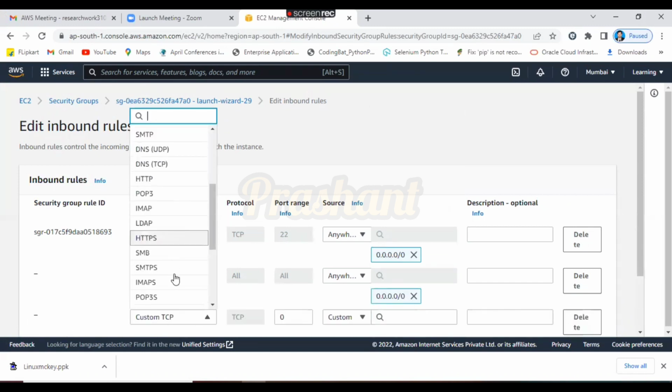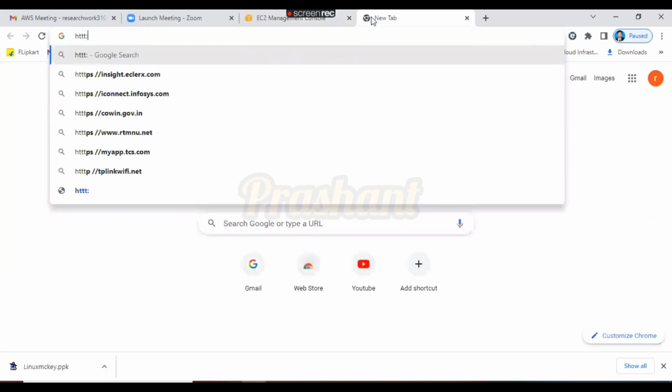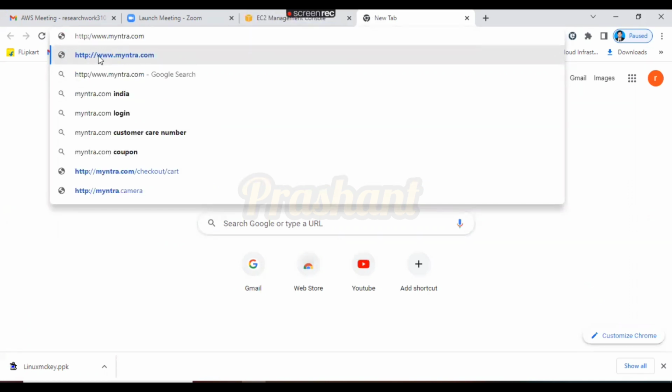If you want to add one more rule, you can add a rule called HTTP. Why HTTP? Because if you are writing http://www.myntra.com, a few will write HTTP and a few will write HTTPS. HTTPS is more secure. So a few will write HTTPS, a few will write HTTP. We need to allow both of them.